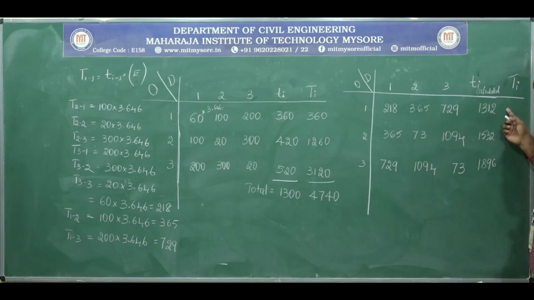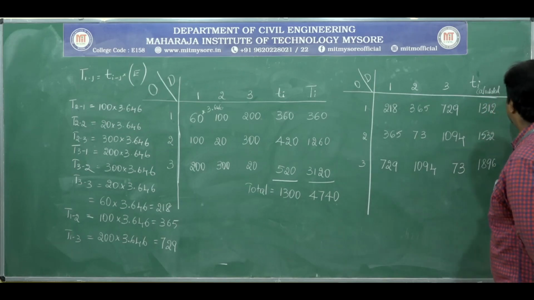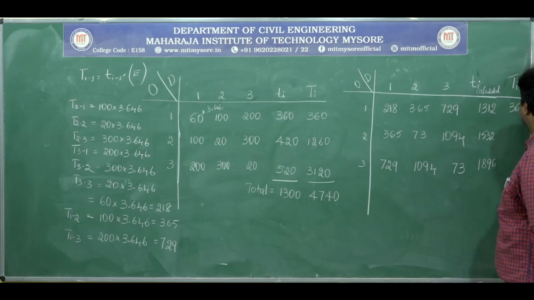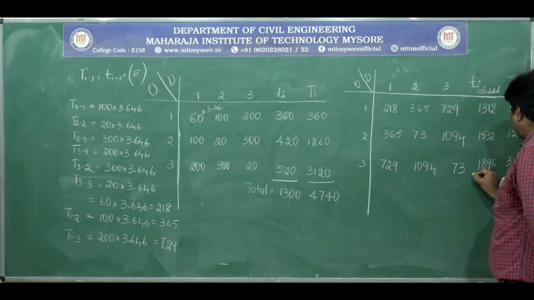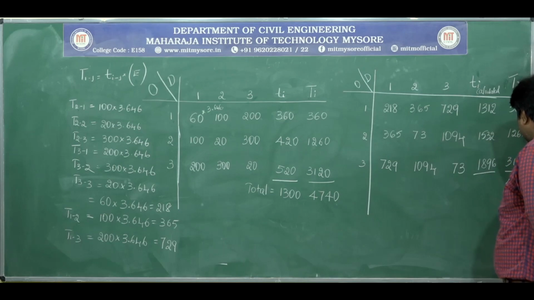See, this future trips capital TI remains the same, that is 360, 1260, lastly 3120. Now total this calculated trips and the future trips, you will get 4740.